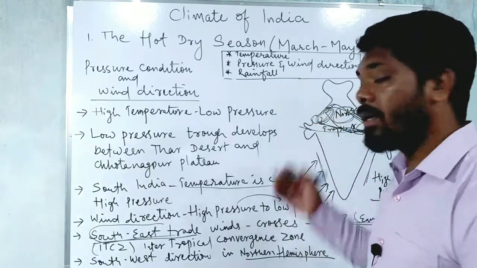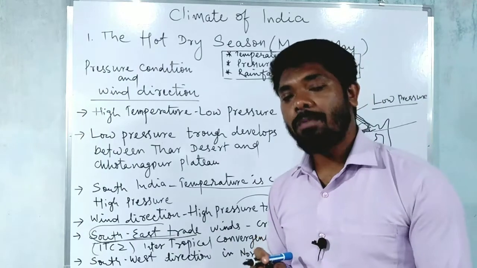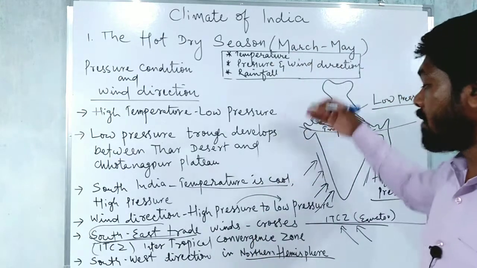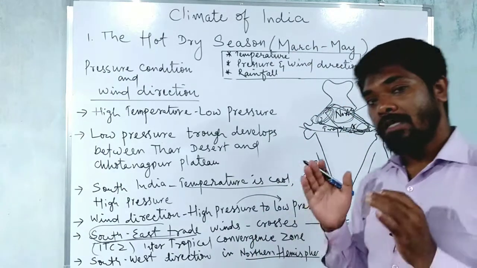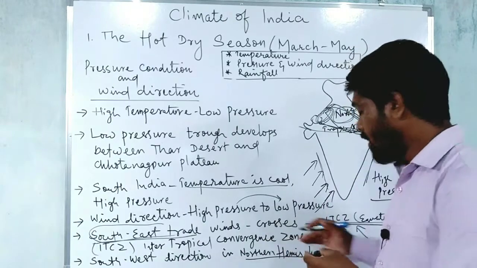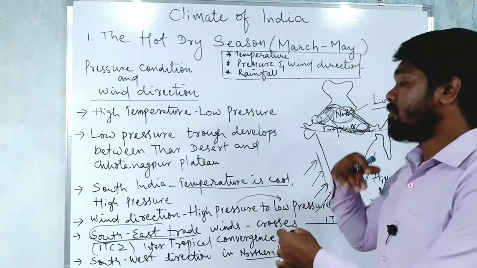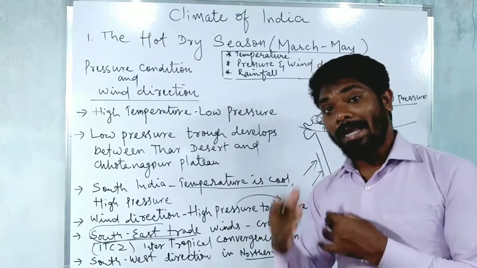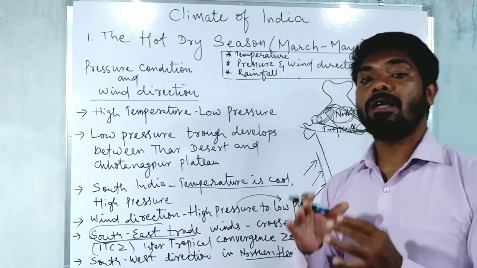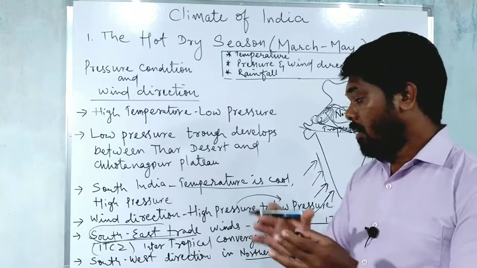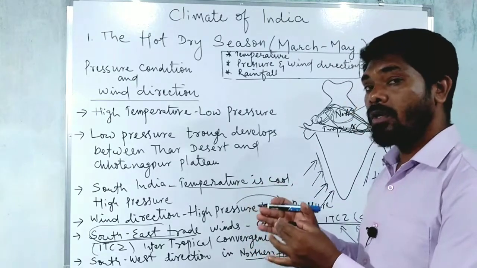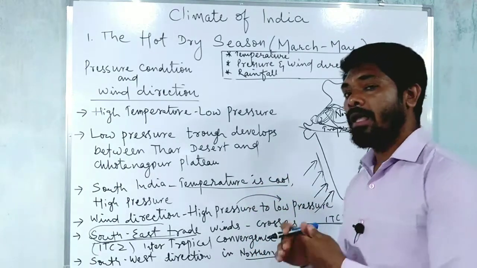The northern hemisphere will be in summer season or hot season. So there is a difference of temperature. So the southern hemisphere winds will be coming towards the northern hemisphere. That is how the temperature makes the winds direct towards the low pressure area, right?